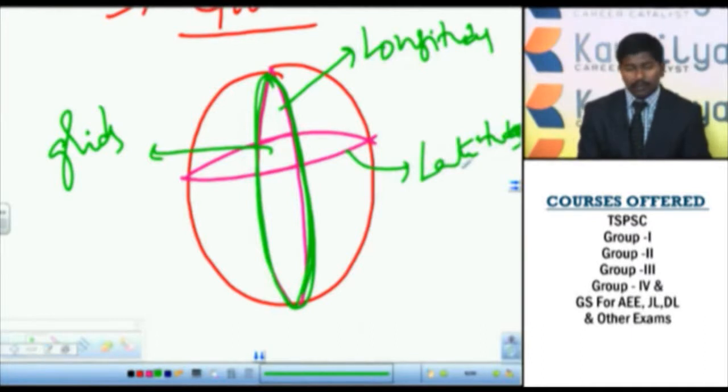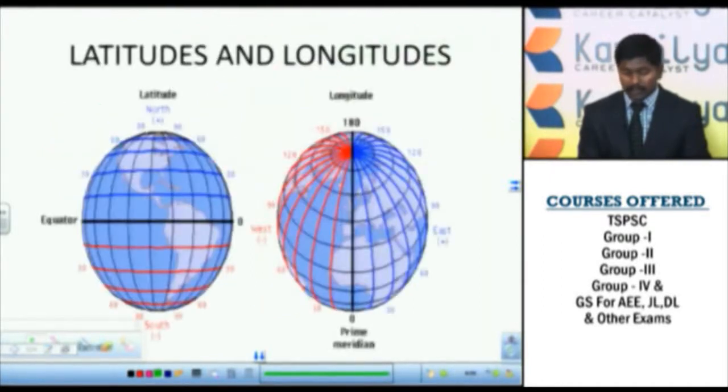To know about this earth, first we have to know about latitudes and longitudes. So now I'm going to this topic: what are latitudes and longitudes. If you take up the globe, these are the circles on the globe, but on the plane they seem to be horizontal lines. So these seem to be horizontal lines on the plane, but on the globe these are circles.